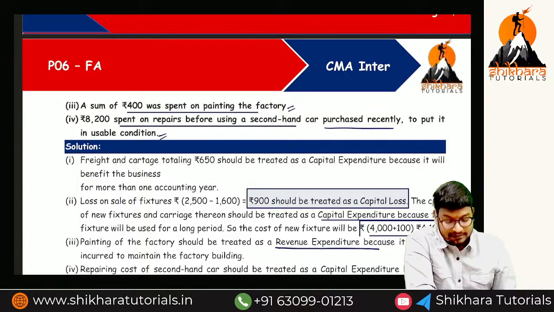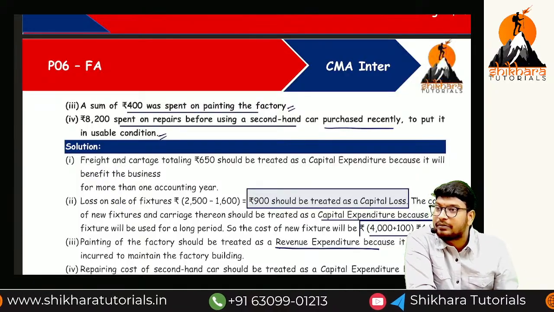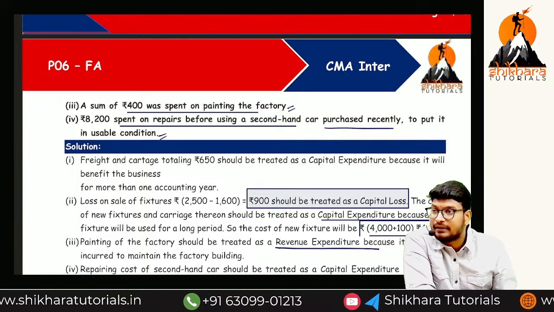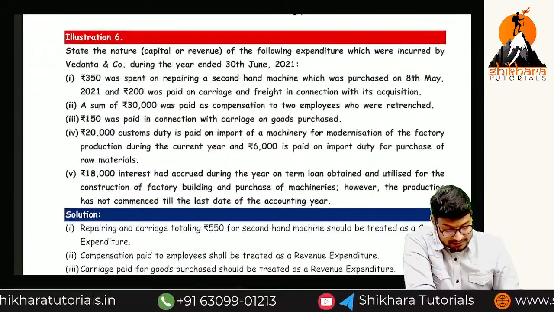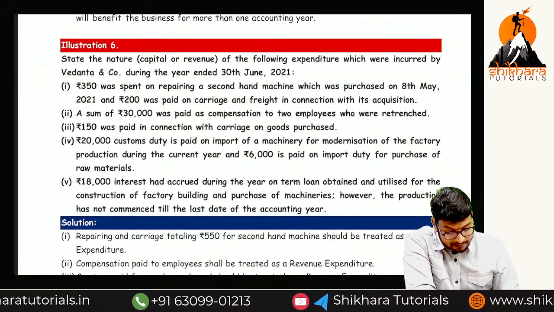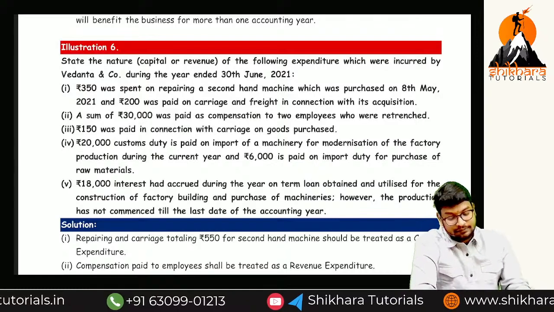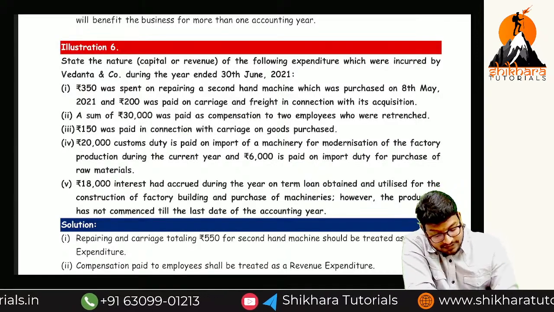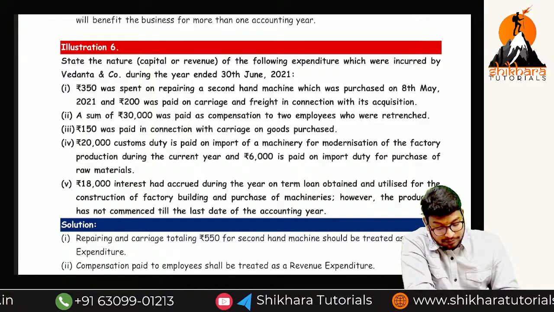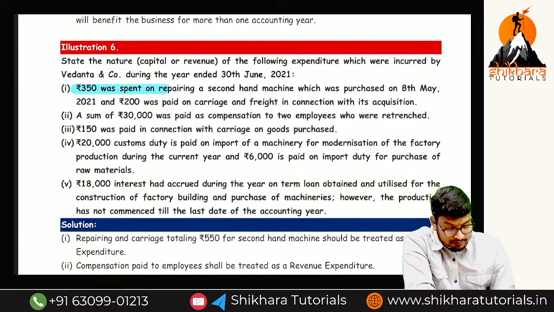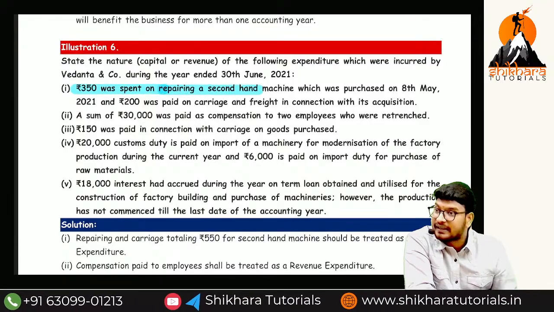Next one, 8200 spent for repair before using the second hand car purchased recently to put to use. So this cost we add back to the asset because it is a capital expense. So next one, try this one. Can you say the first one? Rupees 350 was spent on repairing a second hand, the same transaction we have seen.